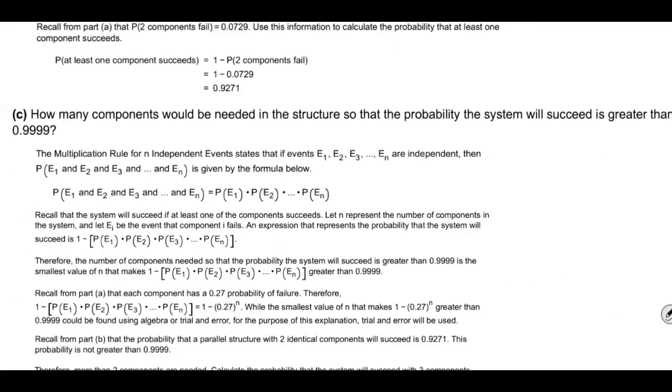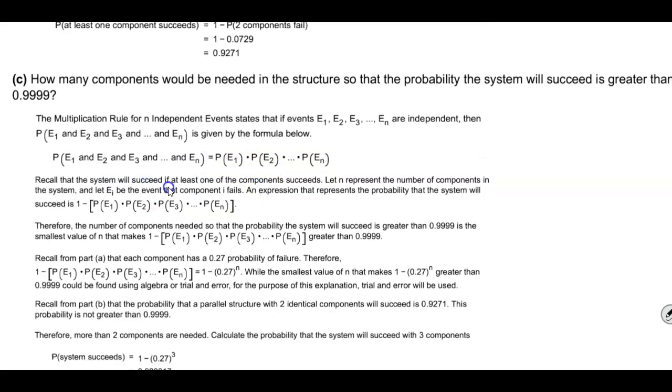Now in part C, the question asks how many components would be needed in the structure so that the probability that the system will succeed is greater than 0.9999. Again, the multiplication rule for n independent events states that if the events E1, E2, and so forth are independent, then we're going to use the multiplication rule. Recall that the system will succeed if at least one of the components succeeds.